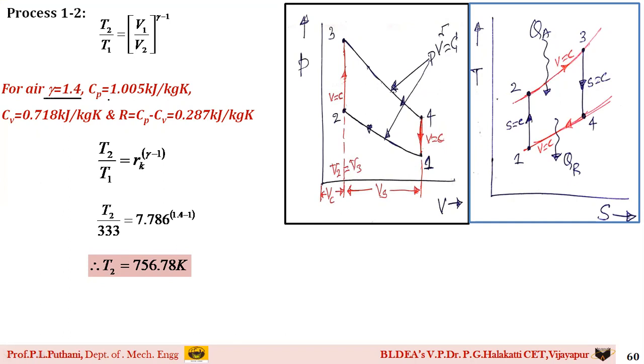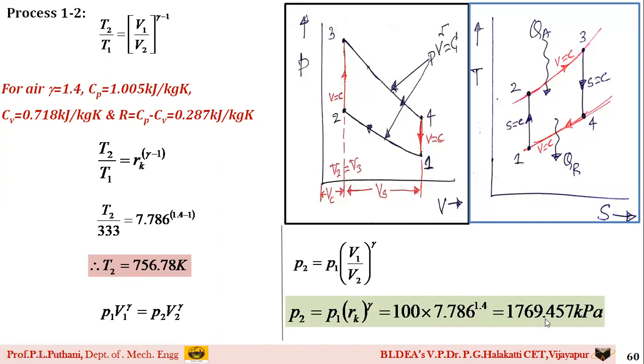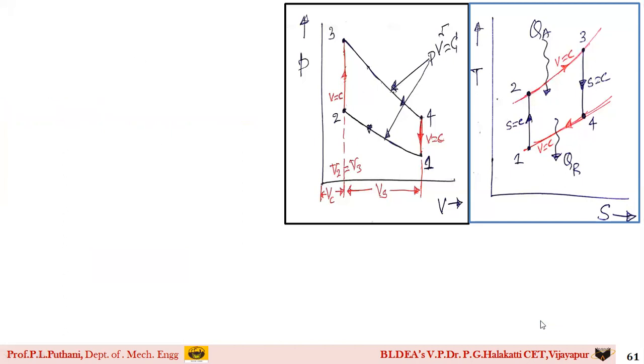Already I have told you, whenever you are using air as a working medium, students, keep this in mind: gamma is equal to 1.4, Cp is equal to 1.005 kilojoules per kg Kelvin, Cv is equal to 0.718 kilojoules per kg Kelvin, and R is equal to Cp minus Cv, which will give you 0.287 kilojoules per kg Kelvin. You need to remember these values, students. Please remember these values. Very, very important note. Now once we have this, you can find the value of pressure P2 also using the equation P1 V1 raised to gamma is equal to P2 V2 raised to gamma. On simplification, I get the value of P2 as 1769.457 kilopascal.